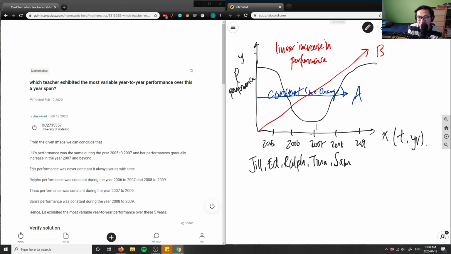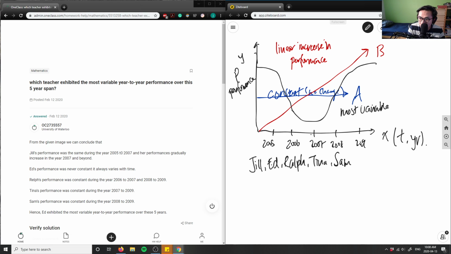There's some type of function, with a difference in slope at every single point in my performance. So 05 has a different slope than 06, 07, 08, and 09. Whereas for my red graph, it was the same linear increase, which means this one here would be the most variable. When we say most variable, we mean the most changes in performance.